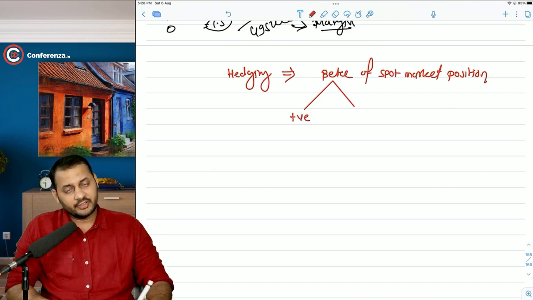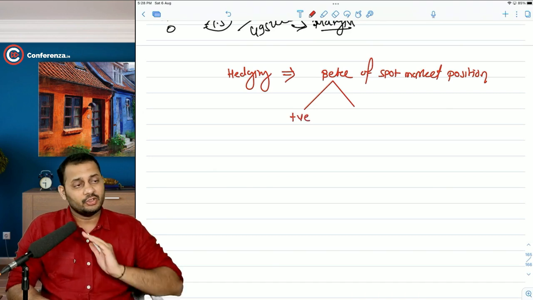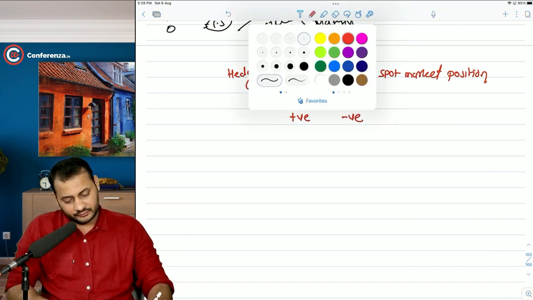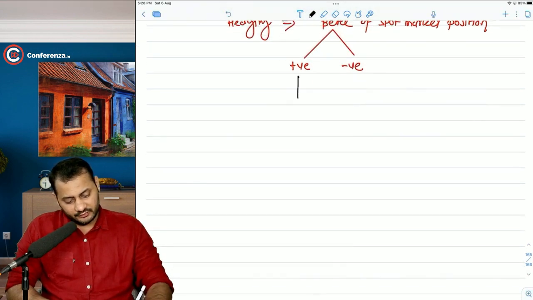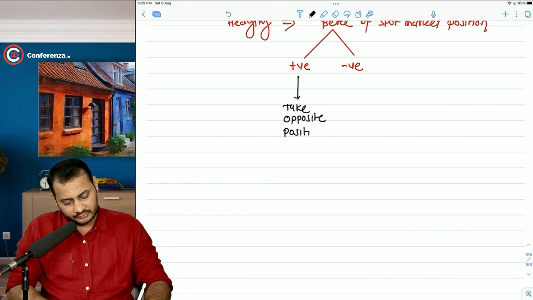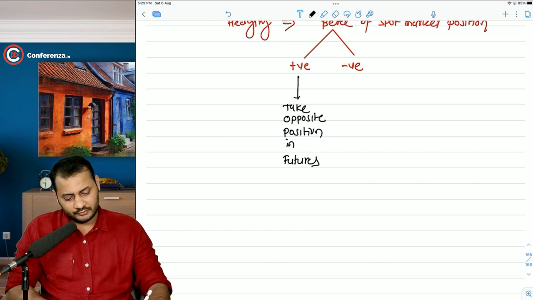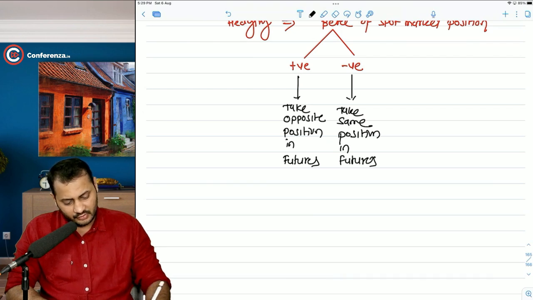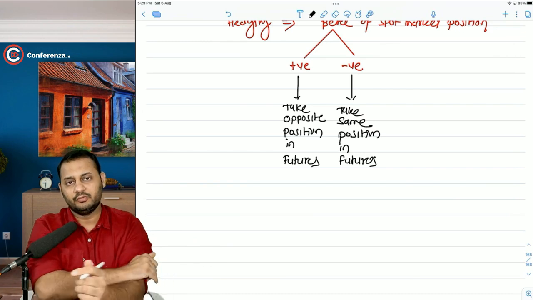If the beta is positive, which is mostly going to be the case throughout the chapter, and the beta can be negative, if the beta is positive, take the opposite position in futures. If the beta is negative, take the same position in futures. Now I will give you the logic of that, and then only you will be able to understand this.